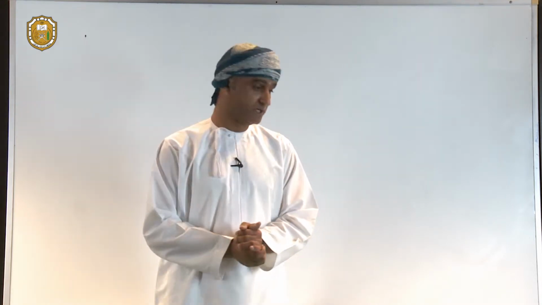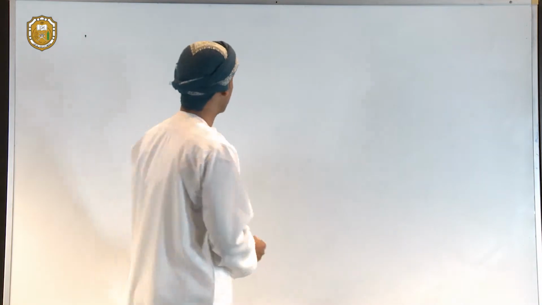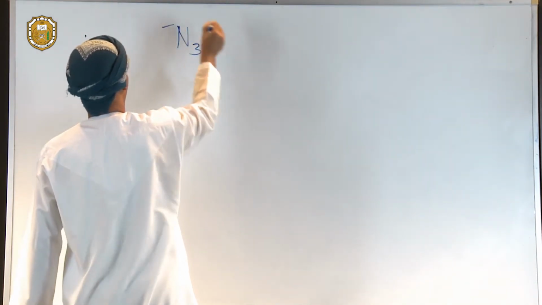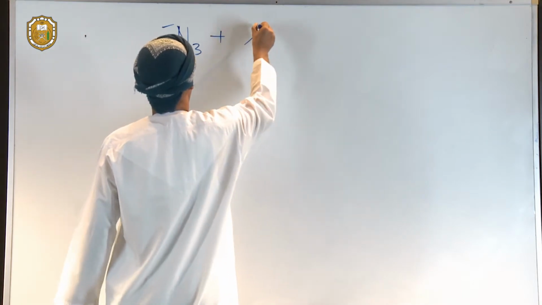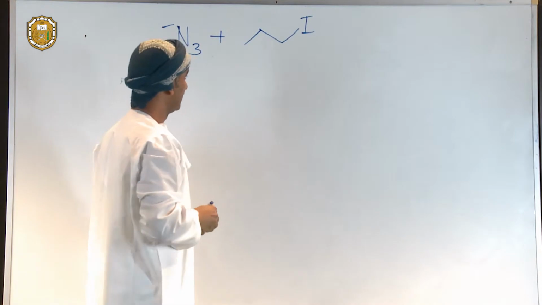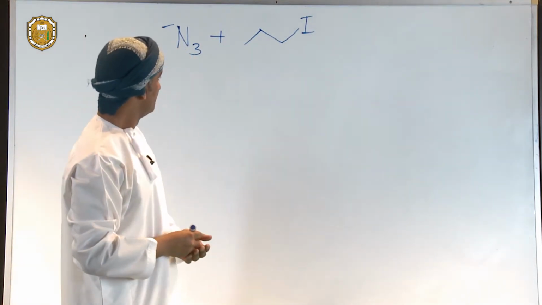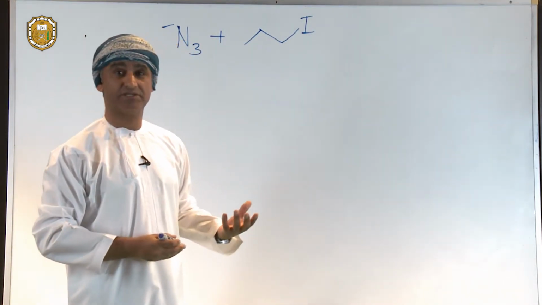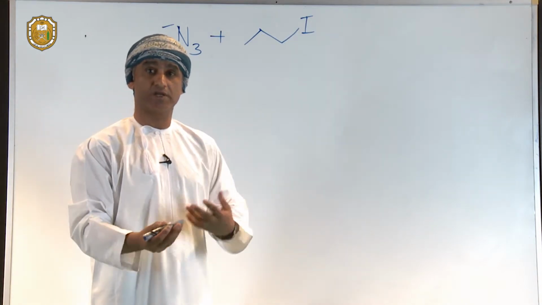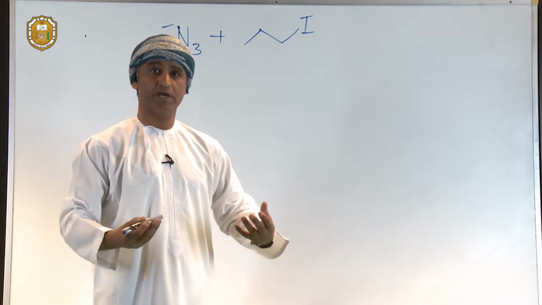So that's one reason. Let's take, for example, a reaction between the azide ion and this alkyl iodide. Why do these reactants react with each other? When you mix these two, they bump into each other, they collide. But why do they react?